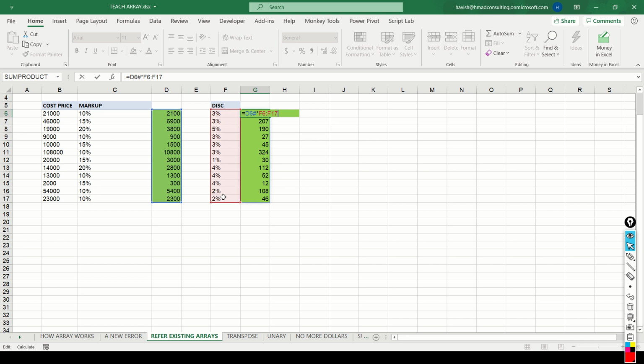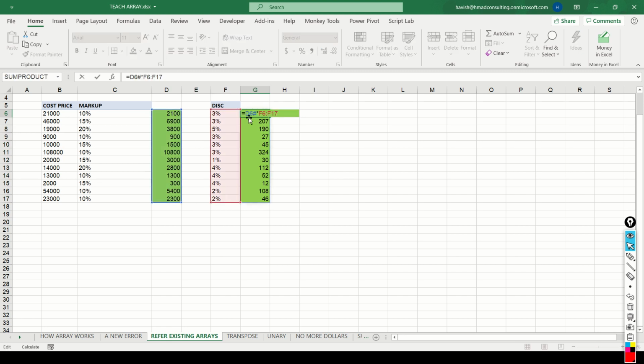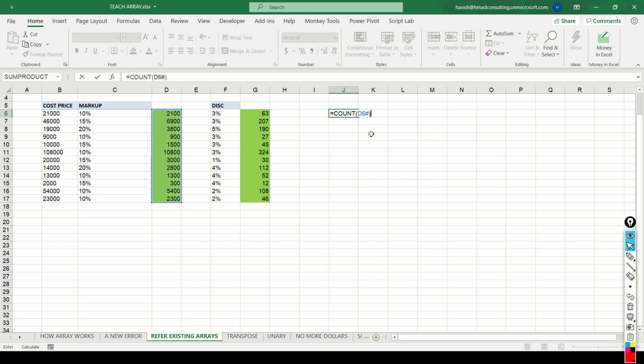The idea here is that because it's an array, which means that all the values are stored in one location, in one variable, I can refer to every single item in the array by simply writing D6. For example, if I say count of D6 and a hash, you notice it tells me that there are 12 values in that particular range.